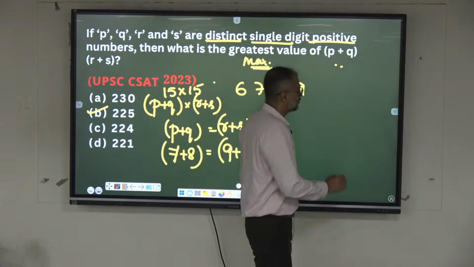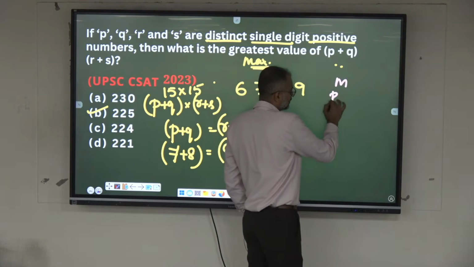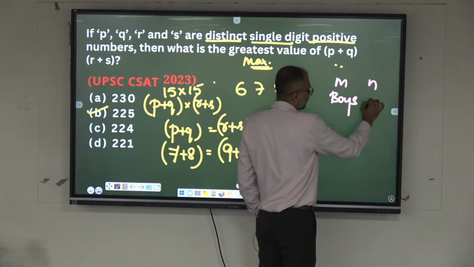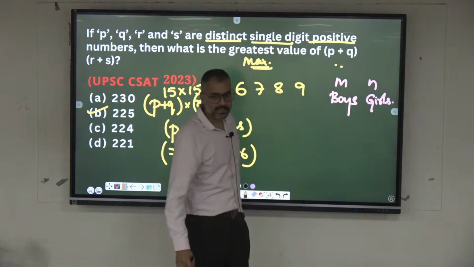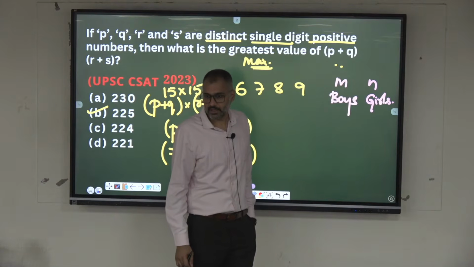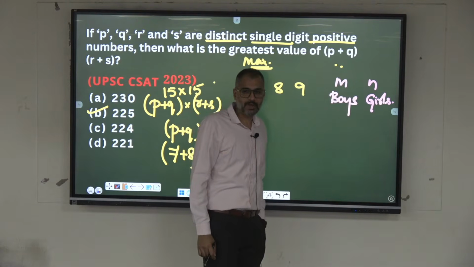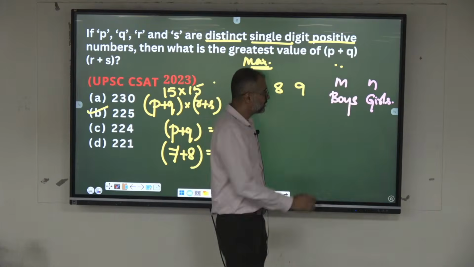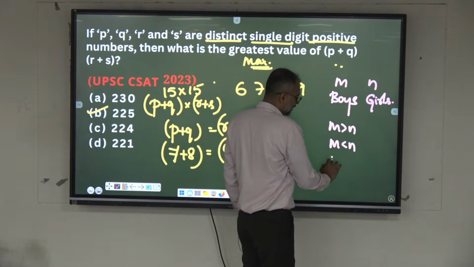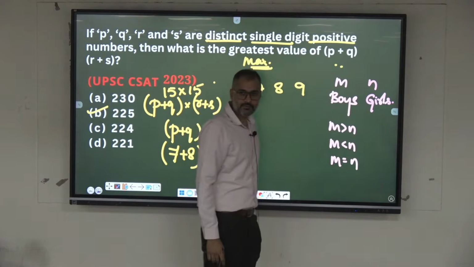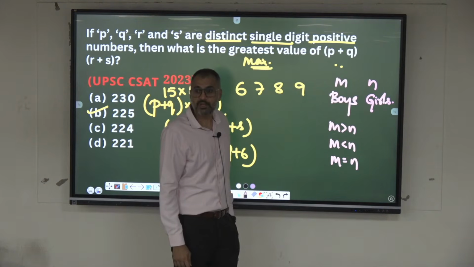See, if m number of boys are there and n number of girls are there, every boy is playing against every girl once. What is the maximum number of matches that can be played? When m is greater than n, when m is less than n, when m is equal to n.